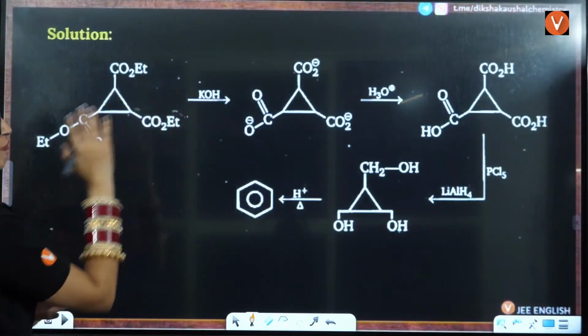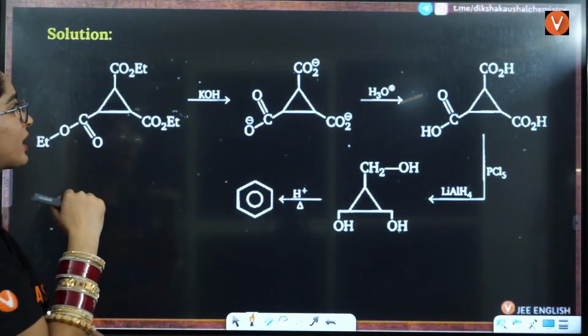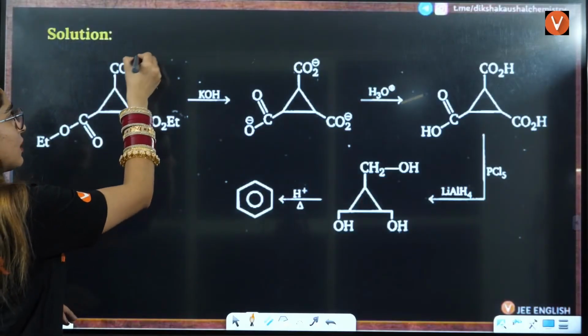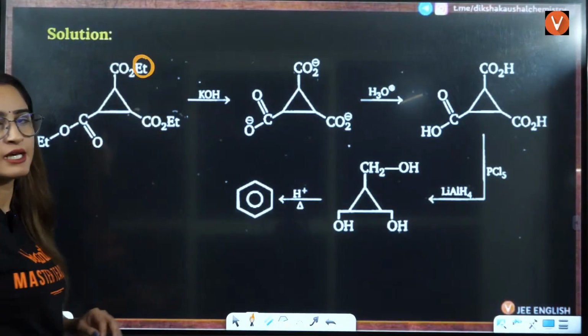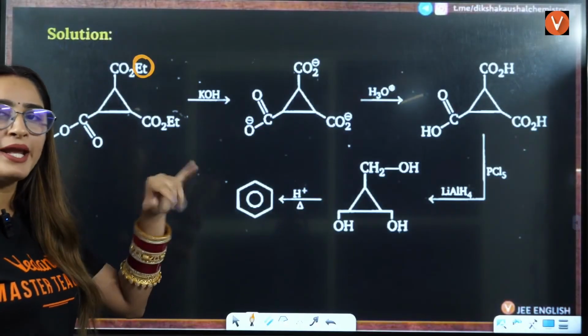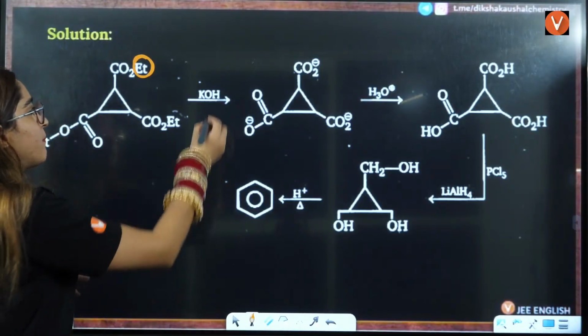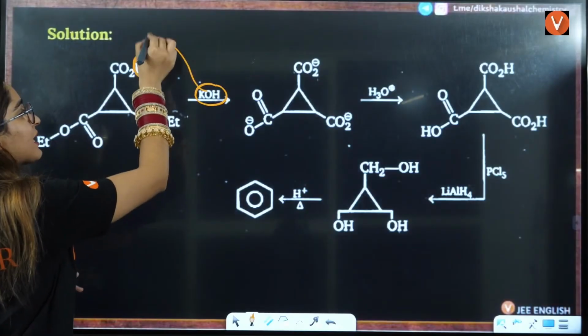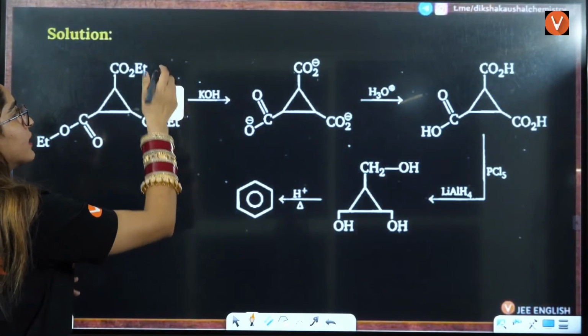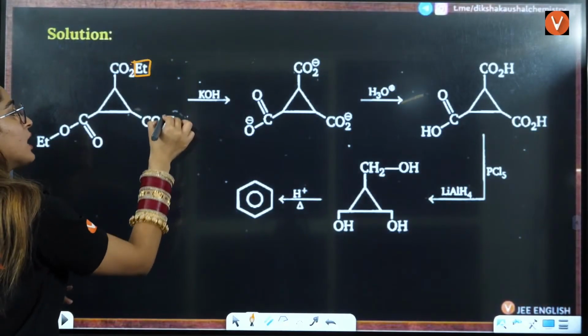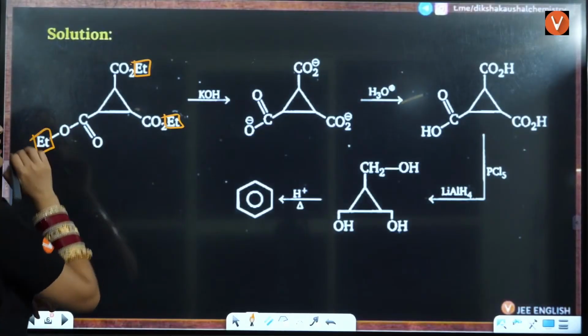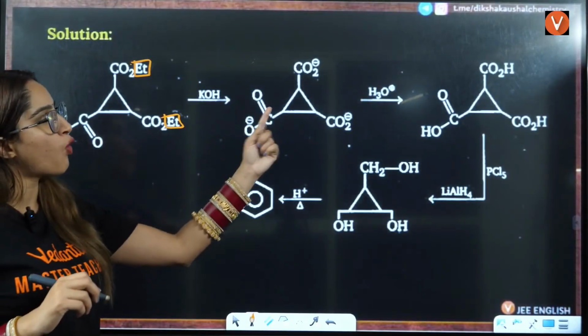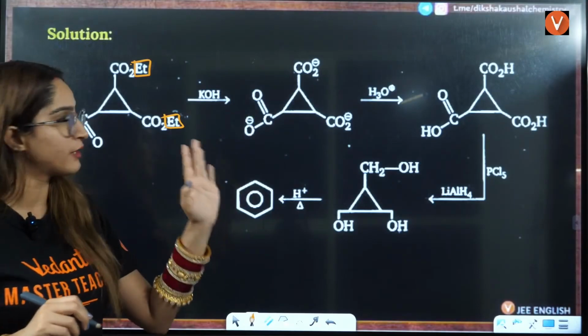Once you have KOH, KOH is going to take out the Et here, right? The ethyl part will be taken out here. The base is going to attack here, and it will take out the ethyl part from all of these, and you will be left with COO negative, COO negative, COO negative, right?